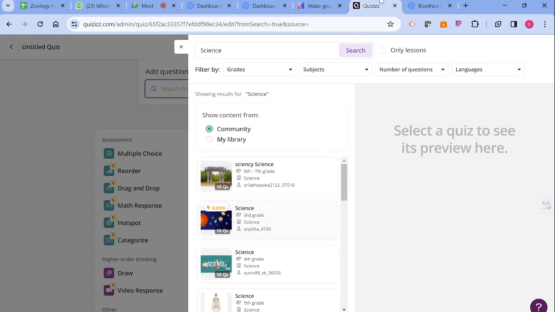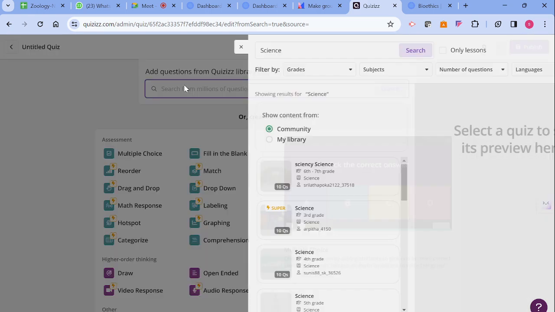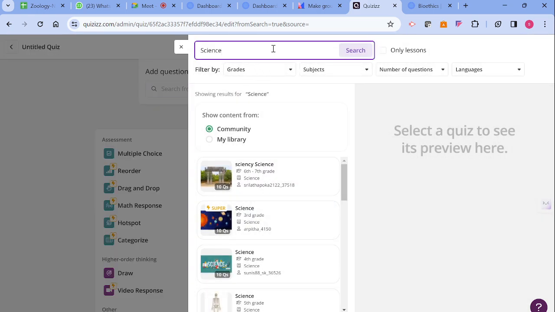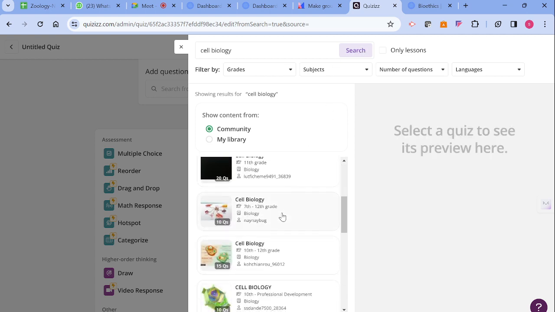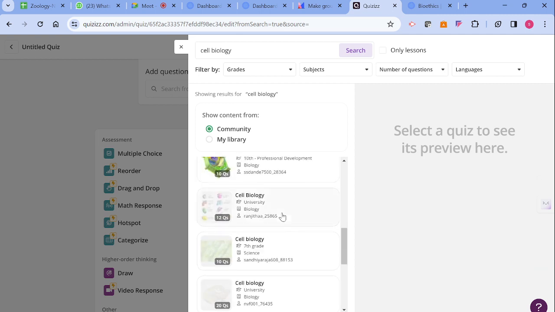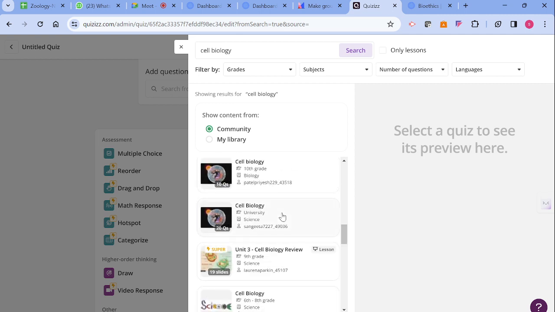There are so many science quizzes. If you want something like this, for example, cell biology, you can search for it. A number of options will be automatically generated. You need not prepare any quiz. You can use it for your classroom activity. So daily you can give one. So there are so many. So whatever the topic you want, you can just select it. You can share it with the link, with the given code, the student will join and he will answer. So with this, I come to the end of this session.